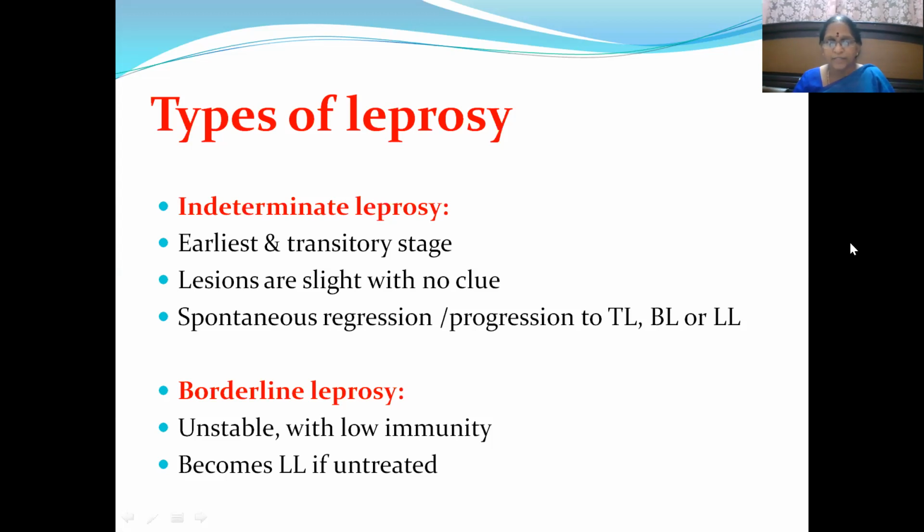Then borderline leprosy. It is a very unstable disease with low immunity. So it can jump either into lepromatous leprosy or tuberculoid leprosy. Mostly if it is untreated, it can jump into lepromatous leprosy.